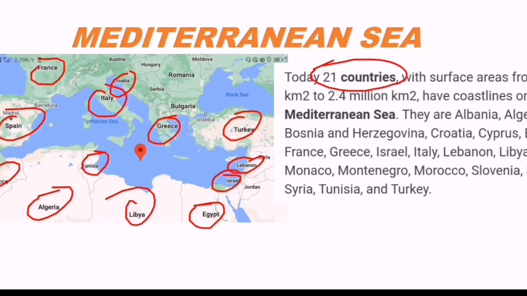These many countries you can see here. Look at this: Algeria, Bosnia and Herzegovina, Croatia, Cyprus, Egypt, France, Greece, Israel, Italy, Lebanon, Libya, Malta, Monaco, Montenegro, Morocco, Slovenia. These are 21 countries bordering this Mediterranean Sea. But in this map we cannot see some of the smallest countries. I will show that also.